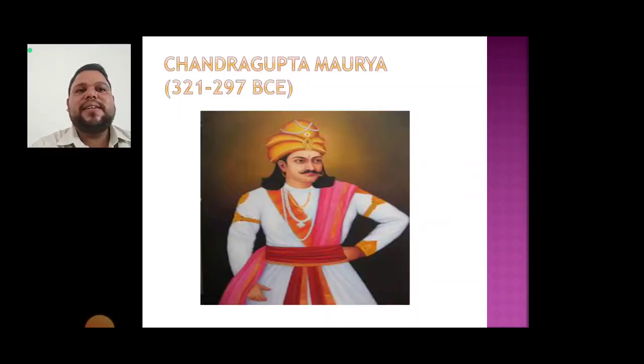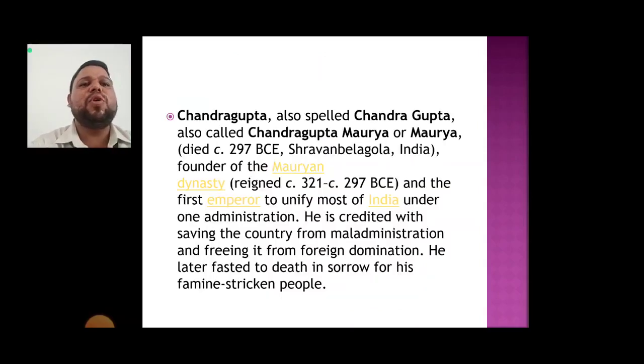Now the next is Chandragupta Maurya. Chandragupta Maurya was the founder of the Mauryan dynasty and the first emperor to unify most of India under one administration. He is credited with saving the country from maladministration and freeing it from foreign domination. And he later fasted to death in sorrow for his famine-stricken people.